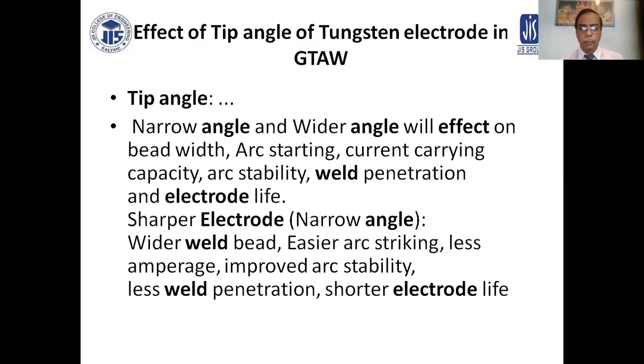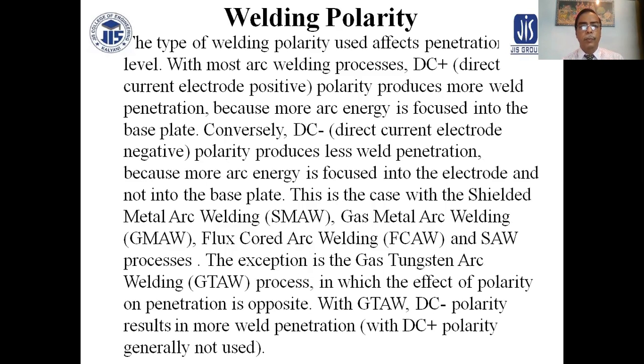Welding polarity. The type of welding polarity used affects the penetration level. With most arc welding processes, DC positive, direct current electrode positive polarity, produces more weld penetration because more arc energy is focused into the base plate. Conversely, DC negative, direct current electrode negative polarity, produces less weld penetration because more arc energy is focused into the electrode and not into the base metal plate.